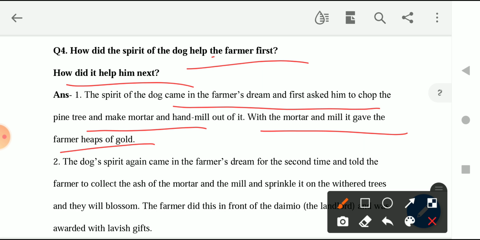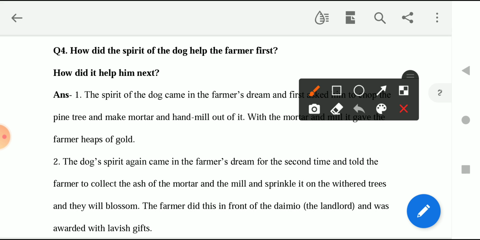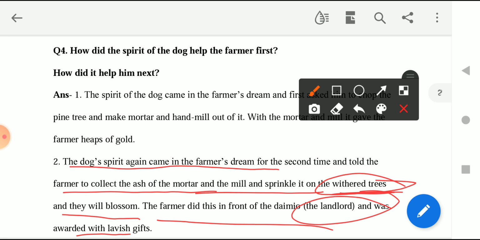And the second time, how... wait a second, children. Okay, so the second time, how was he able to get the thing the dog asked? So the dog spirit again came in the farmer's dream for the second time and told the farmer to collect the ashes of the mortar and the mill and sprinkle them on the withered trees. What does it mean? Withered means the dead trees, okay, and they will blossom. The farmer did this in front of the daimyo, the landlord, and was awarded with lavish gifts.